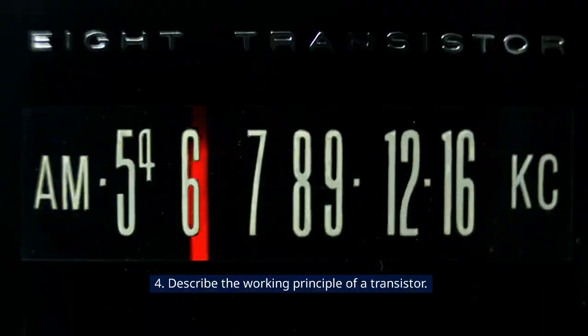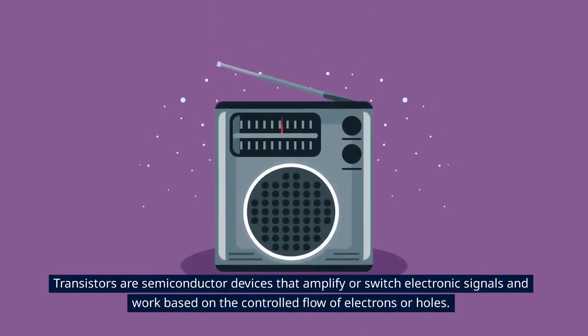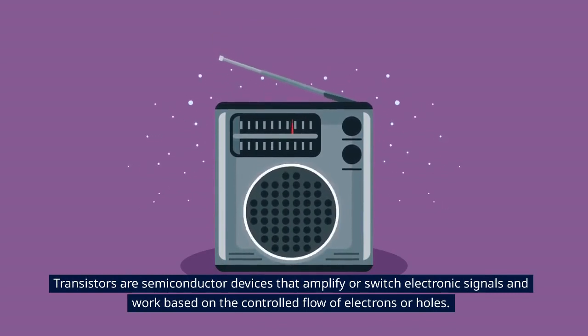4. Describe the working principle of a transistor. Transistors are semiconductor devices that amplify or switch electronic signals and work based on the controlled flow of electrons or holes.